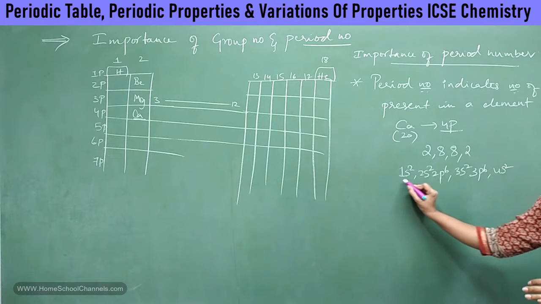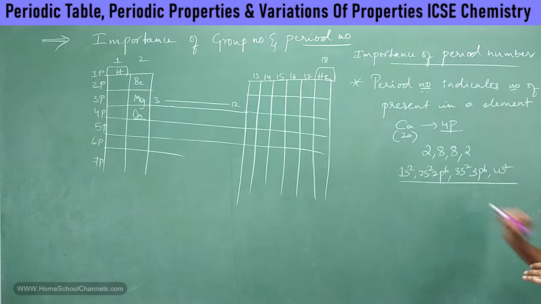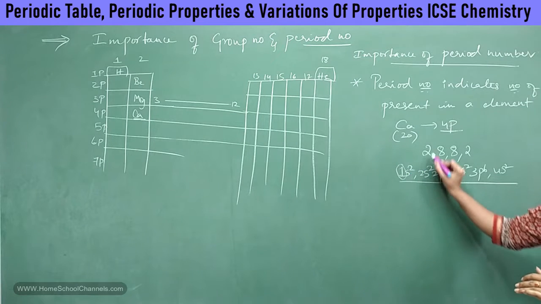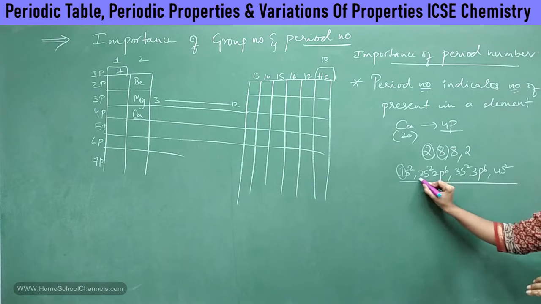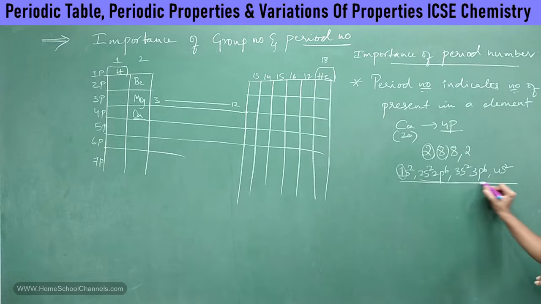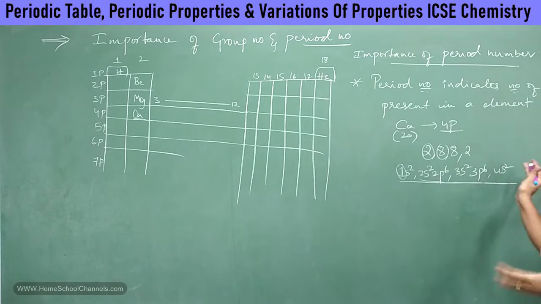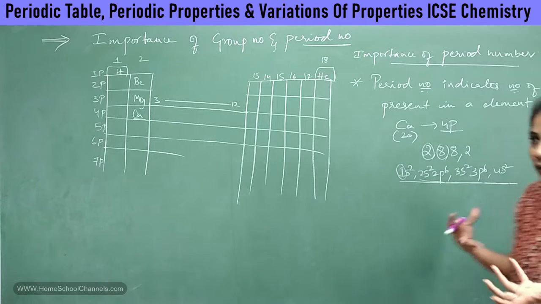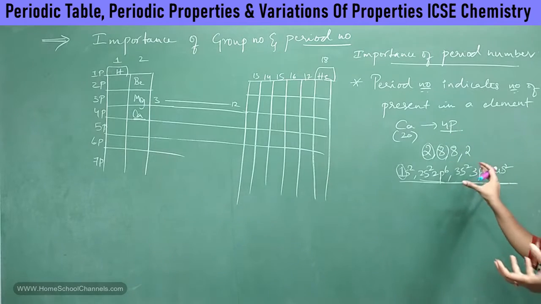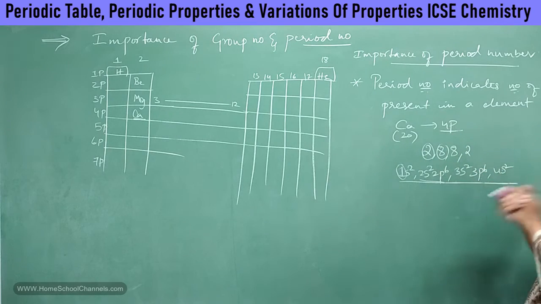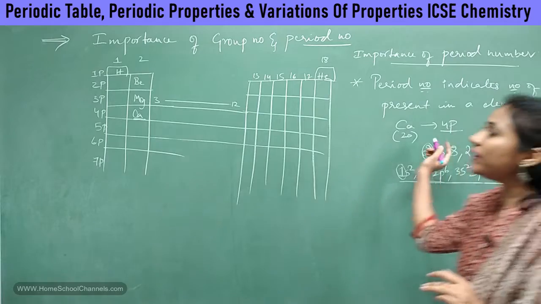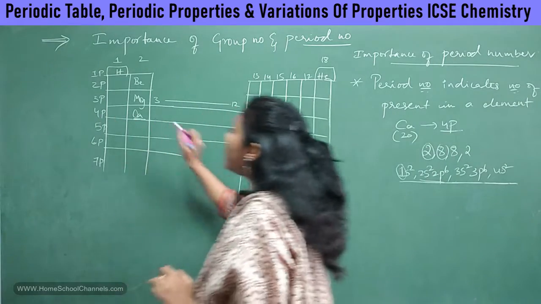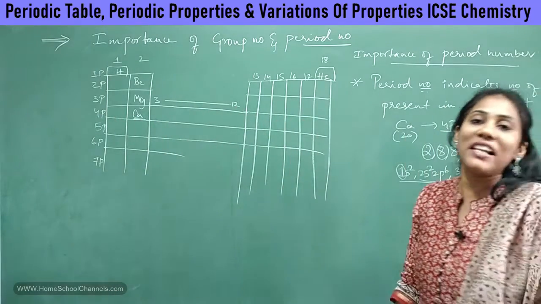Right. Can you tell me how many shells are there in calcium? See, this is the first shell. This is the second shell. 3s2, 3p6, third shell, 4s2, 4 shells, right? Looking at the electronic configuration, we can say that there are 4 shells in this particular calcium. Actually, to identify the number of shells present in the element, you need not write the electronic configuration. If you know to which period it belongs, you can tell its shell number.